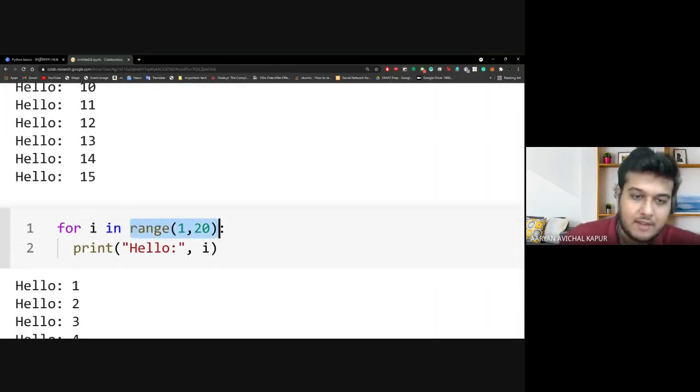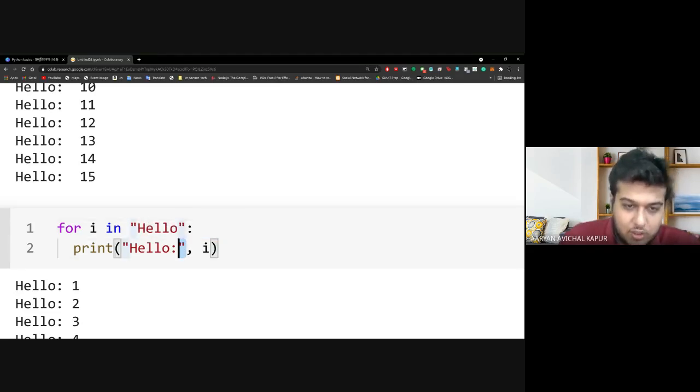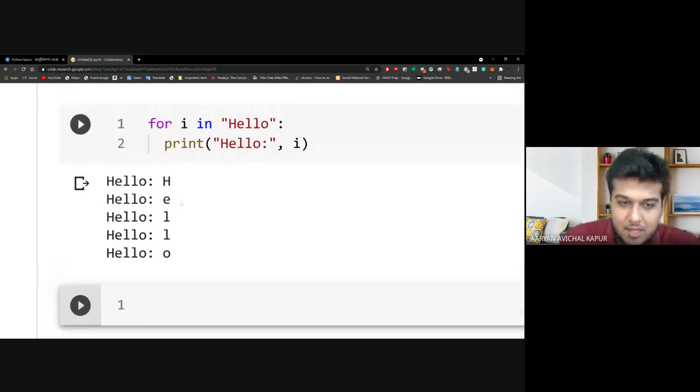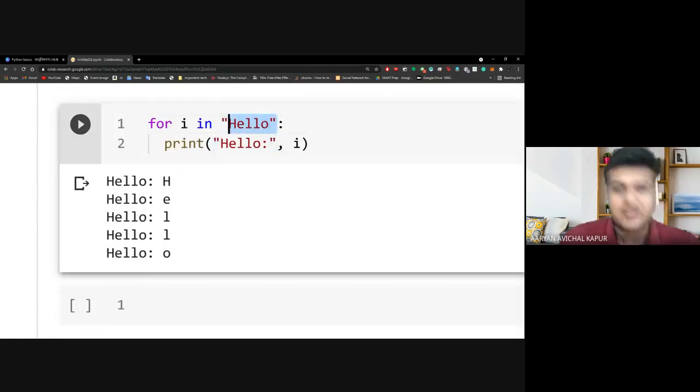Now, while can also be used, but for is something that we very commonly use to iterate through lists or words as well, right? So let us say that I have a word hello, right? What this would do is that it would treat each character as one value of the range and then print first H, then E, then L, then L, then O. So you'll be able to see it. Yeah, so you'll be able to see hello, right? So you can see each character is printed. Now, a similar thing we can do with lists when we focus on lists in a couple of minutes.